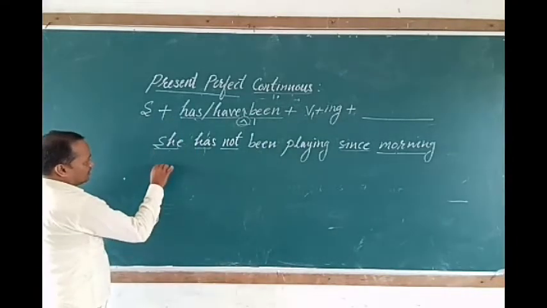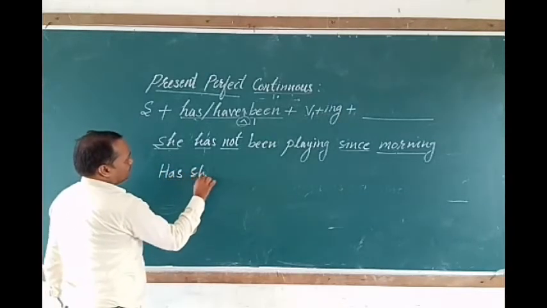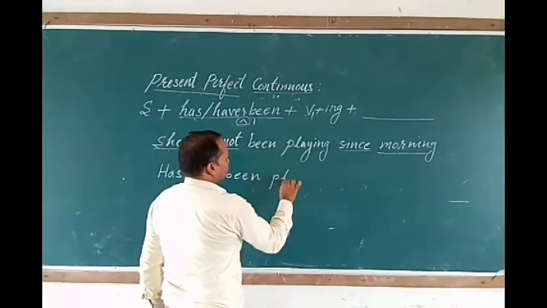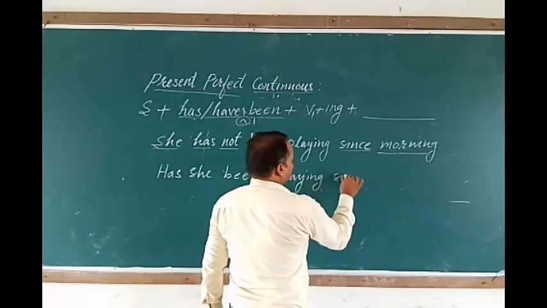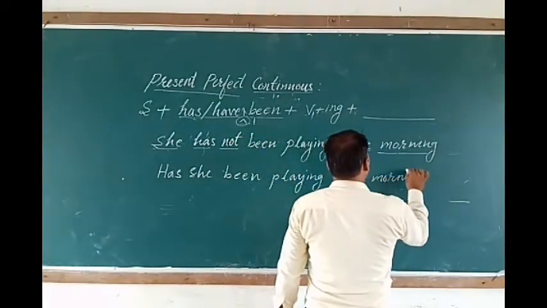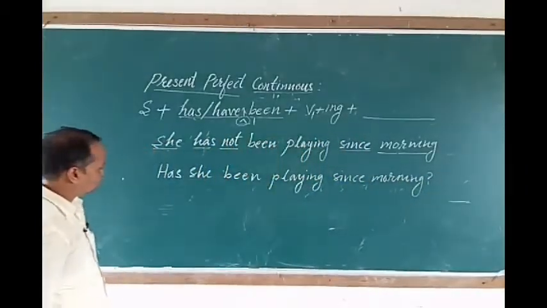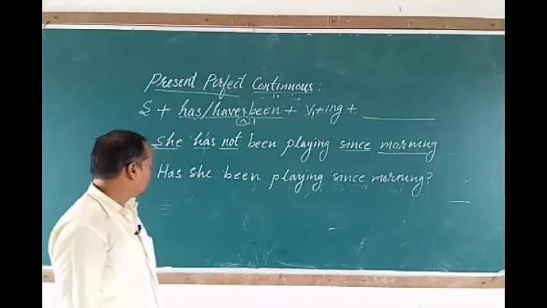So let's see, if I say it like this: has she been playing since morning? Now it is a question. Has she been playing since morning?